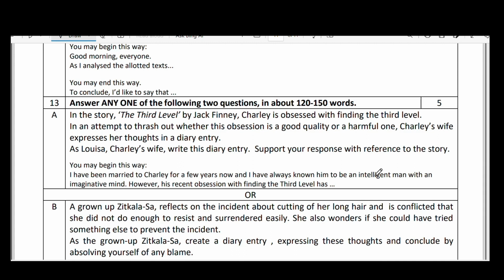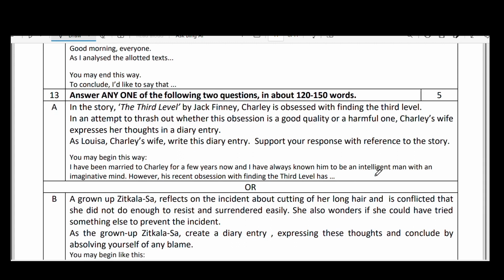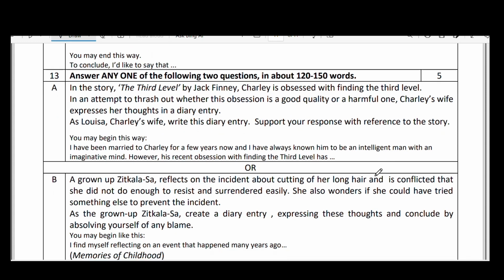You may begin this way. Diary entry: first, date, day, time also you can mention, and the salutation is Dear Diary. Like that you can begin. I have been married to Charlie for a few years now, and I have always known him to be an intelligent man with an imaginative mind. However, his recent obsession with finding the third level has given me really painful thoughts. Here, why is he doing like this?